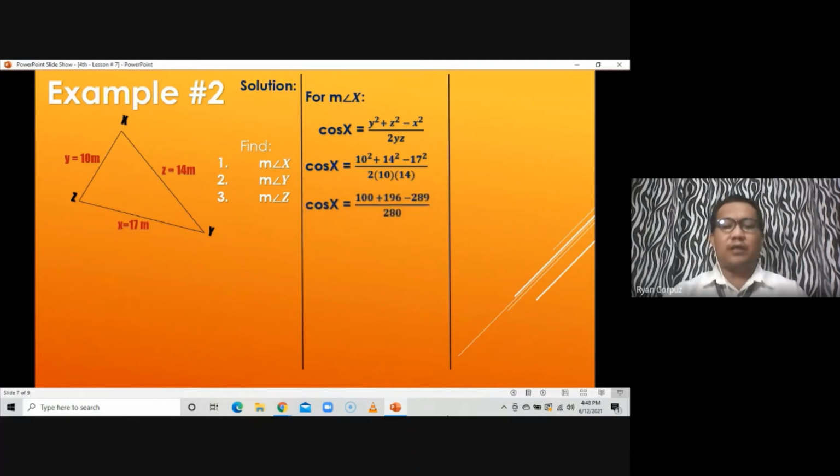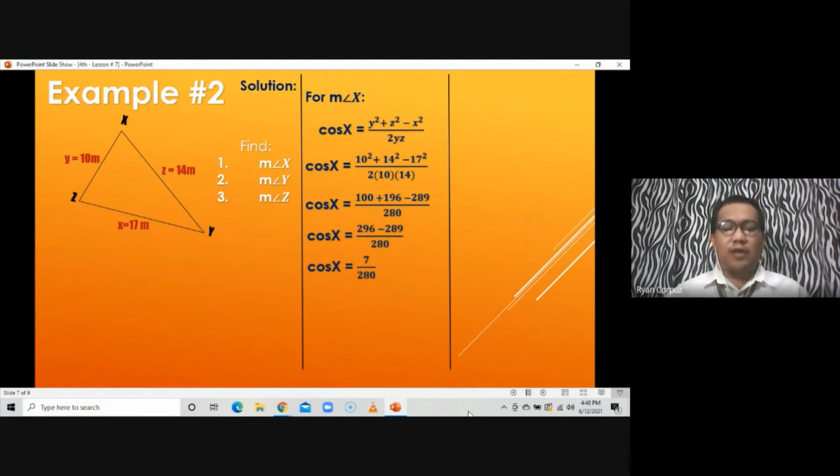So magkakaroon tayo ng ito as well as yung denominator part. 10 squared is 100, plus 14 squared is 196, minus 17 squared is 289, all over 2 times 10 is 20, times 14, it will be equal to 280. So add first the first two, 100 plus 196, we come up with 296. So cosine X equals 296 minus 289 all over 280. Simply subtract, we come up with 7. So cosine X is equal to 7 over 280.